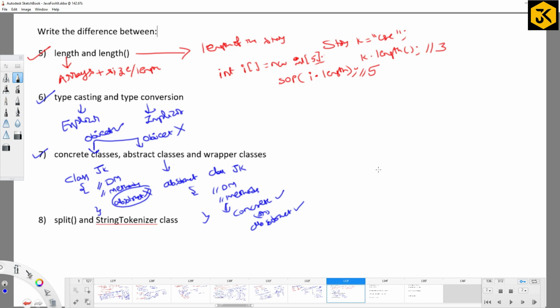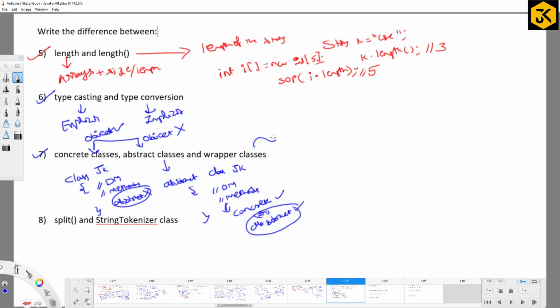If you think that the method is not common for all, it is their own implementation, then is it necessary to implement it by myself? Why do I need to struggle with that? No need. I will just make it abstract so that all the people who require it, they can simply implement it. That's it, right? So that is where we will go with the abstract methods.